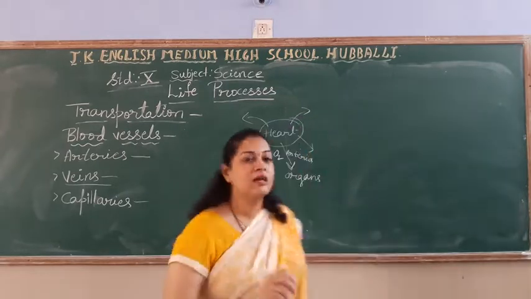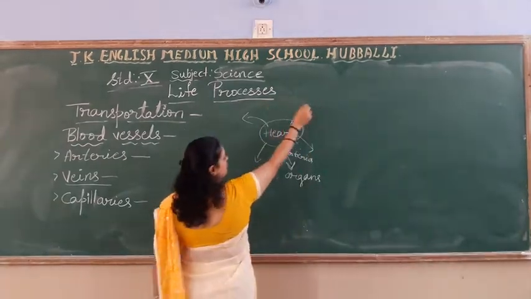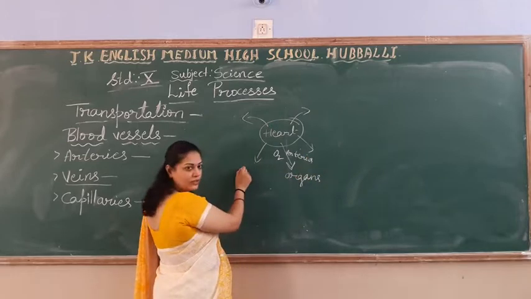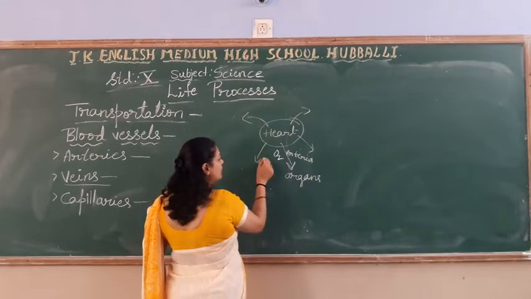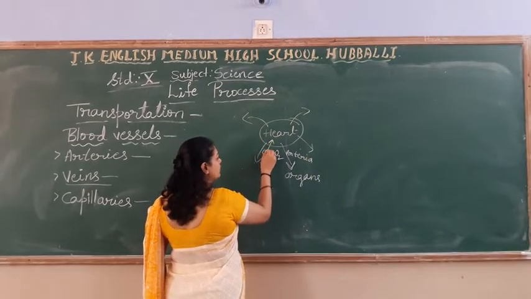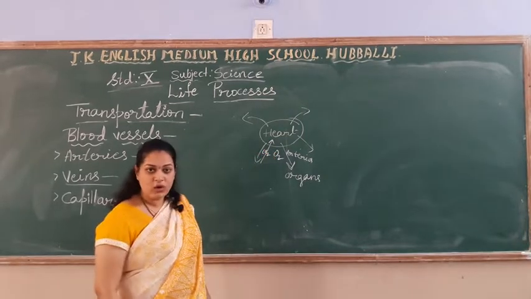These are all organs. Okay. So from the different organs, what does the blood have to bring? It has to bring carbon dioxide.